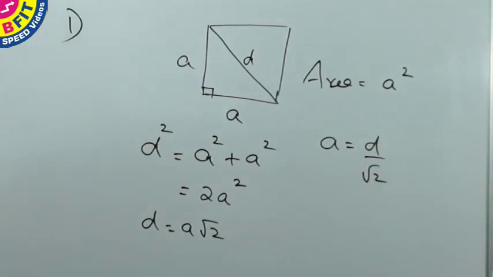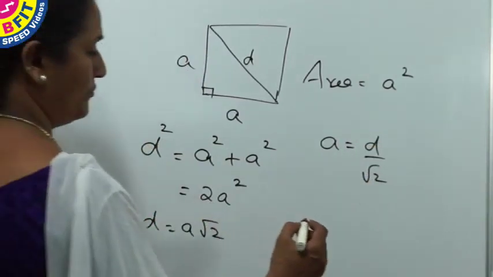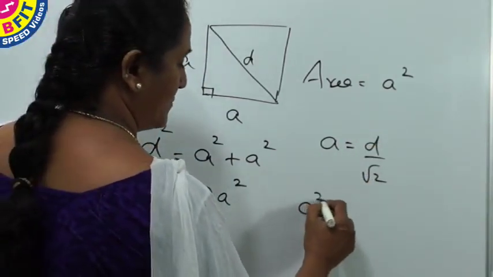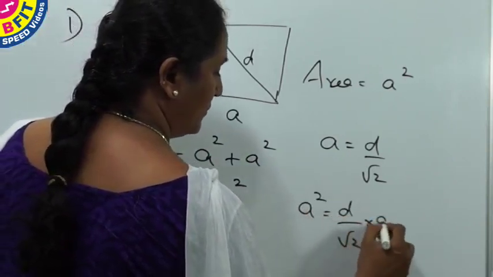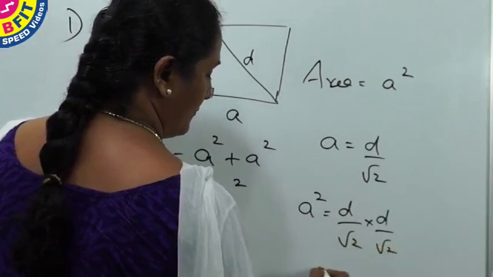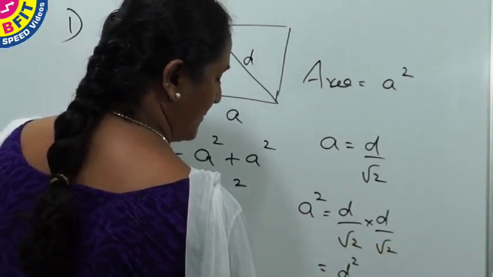And area in terms of diagonal is equal to A square, which is equal to D by root 2 into D by root 2. So that is D square by 2.